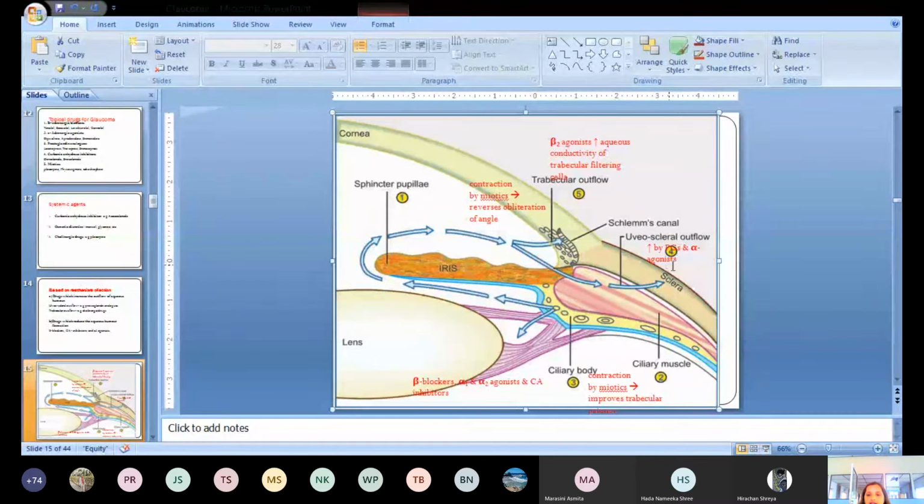Likewise, these prostaglandin analogs also increase the uveoscleral outflow by increasing the permeability of the ciliary epithelium, the ciliary bodies. Also, the miotics cause contraction of the ciliary bodies that finally increases the uveoscleral outflow. This is how the different drugs act on the different parts of the eye and help in decreasing the aqueous humor or increasing the outflow, the drainage of aqueous humor.